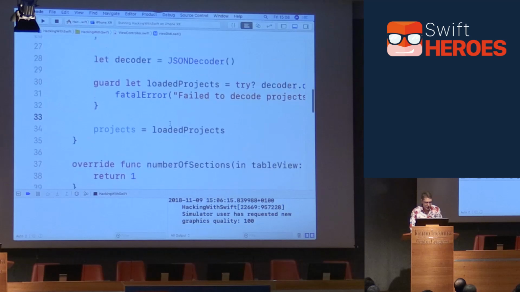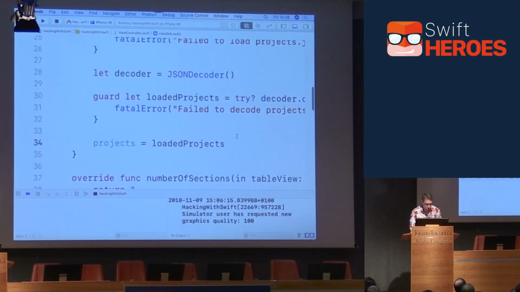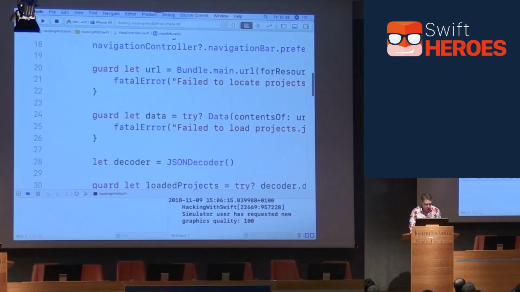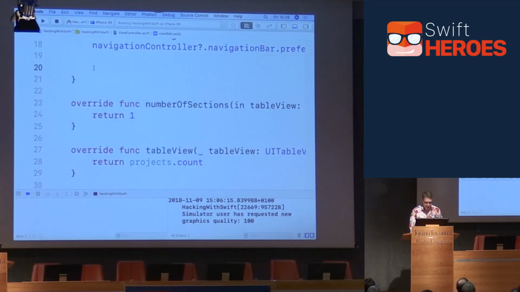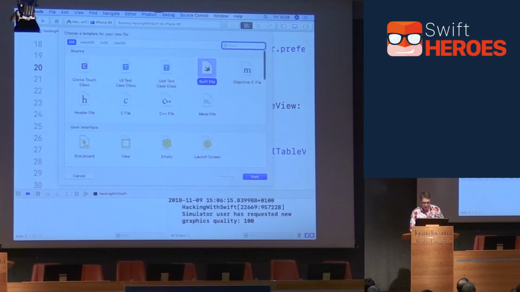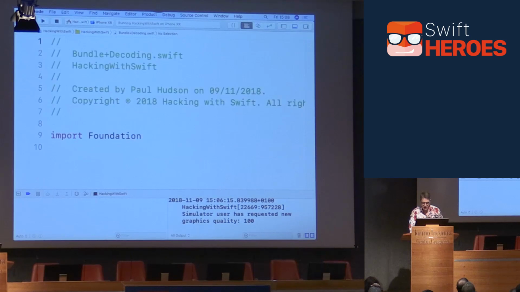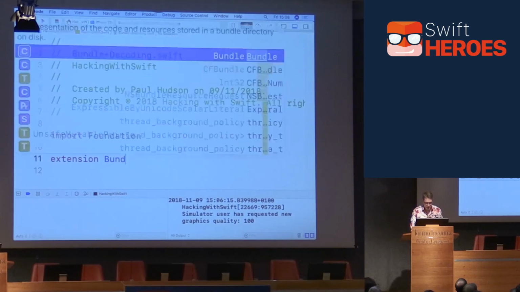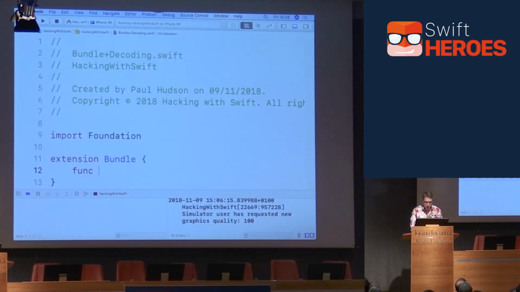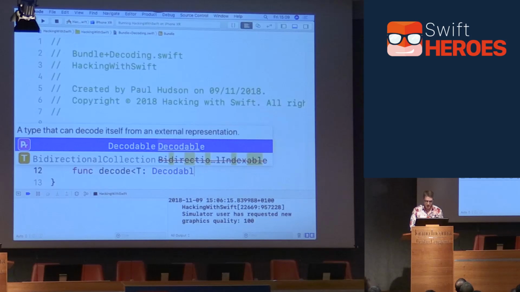So I'm going to go ahead and select all this code, there we go, all that code there, and cut it to my clipboard. Then press Command-N to make a new Swift file. I'm going to choose Swift file and name it Bundle+Decoding.swift. I'm going to put in here a nice generic function to load bundle objects anywhere. So I'm going to say in Xcode, extension on Bundle. You'll get a lot of typing sounds on the microphone, I'm afraid. A new method here called decode, which will take some sort of generic T that has to be, by its very nature, something Decodable. Otherwise, this whole thing wouldn't really work terribly well.